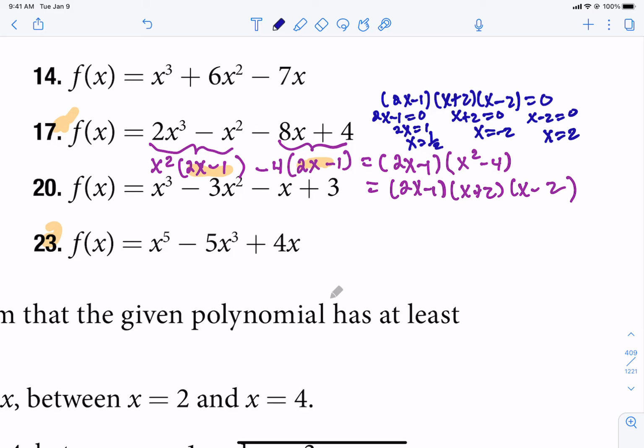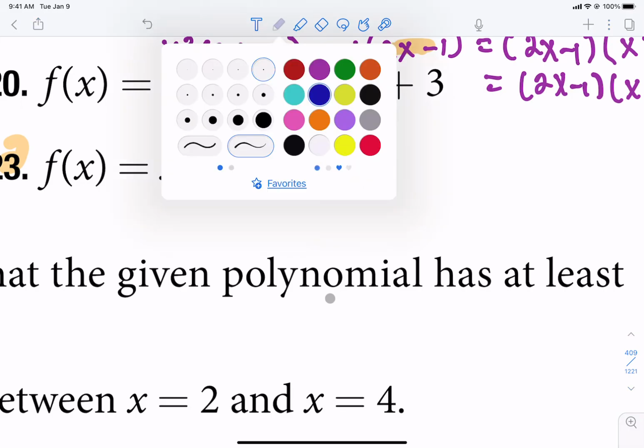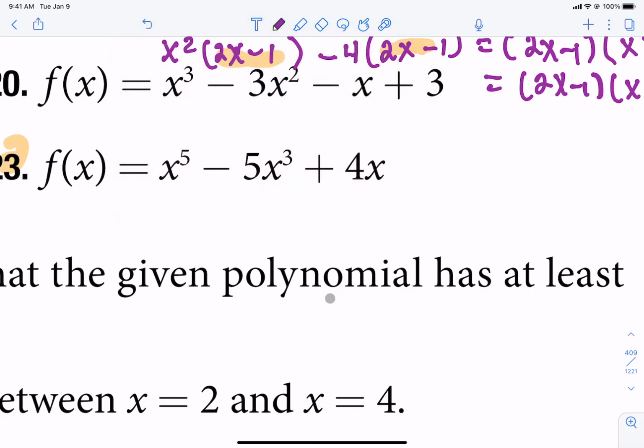Let's go ahead and look at problem 23 now. Let's do the same thing. First thing you want to do is look at, is it a factorable quantity? Well, they're all divisible by x. So we can remove an x from all pieces. So the x's go down by a power of 1.